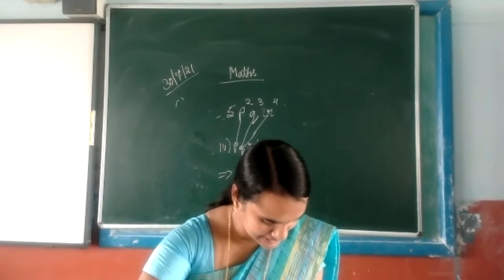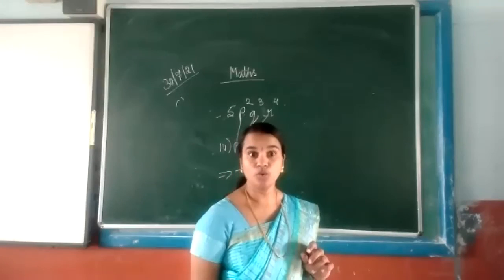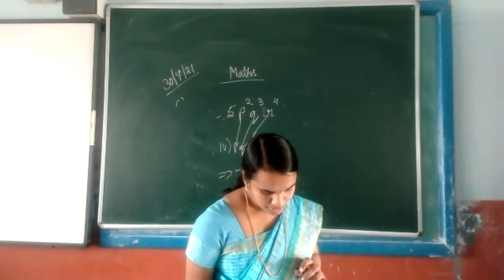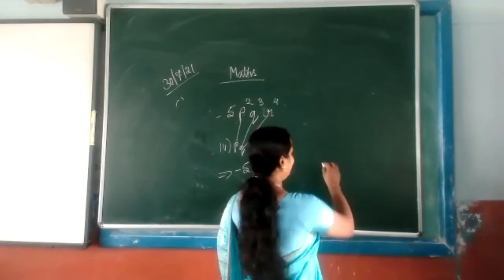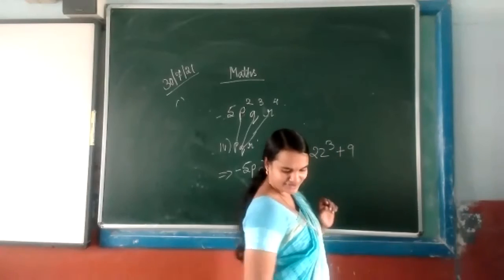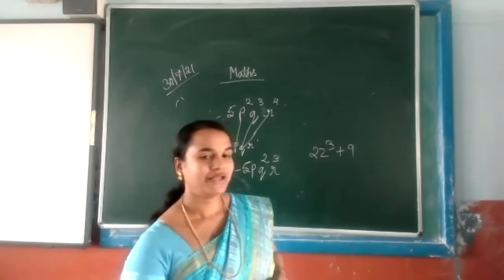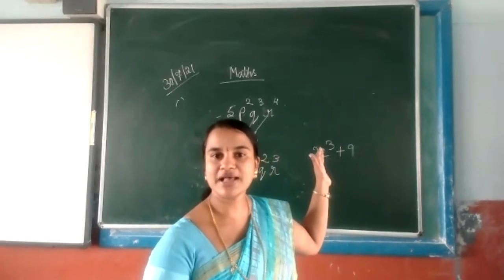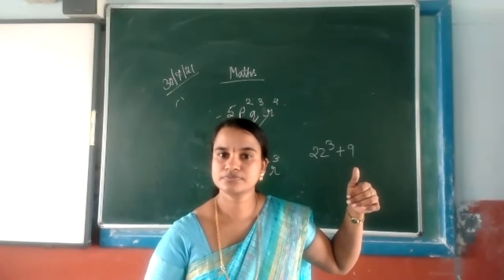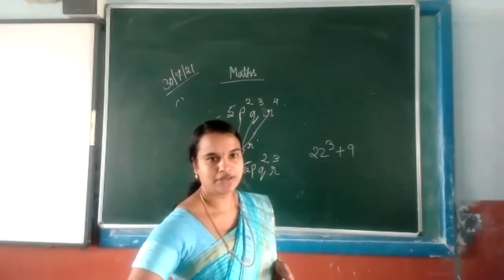Yes, Ayush, what's the answer? 22Q plus 9. 22 you're getting? No, ma'am, 2x cube. Ma'am, I was confused, sorry. Okay, 2x cube plus 9. Suddenly I was thinking here only 3, 2, 4 is there, then how can it be 22? Yes. All of you got the same answer? Shambhavi same, Manya, Shruti also same? Very good, Ayush. Now solve the next one.